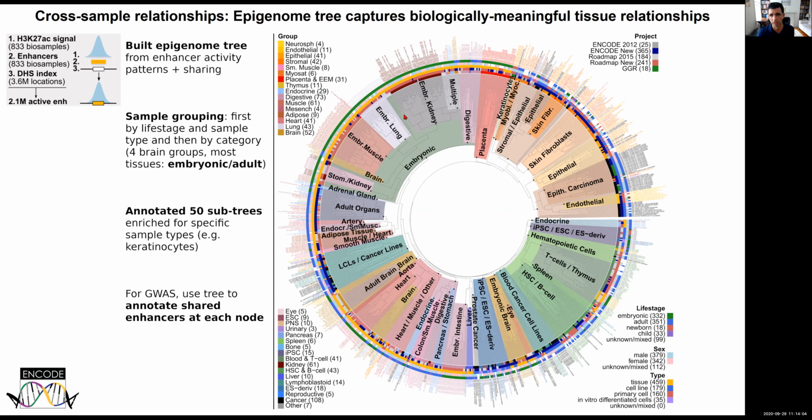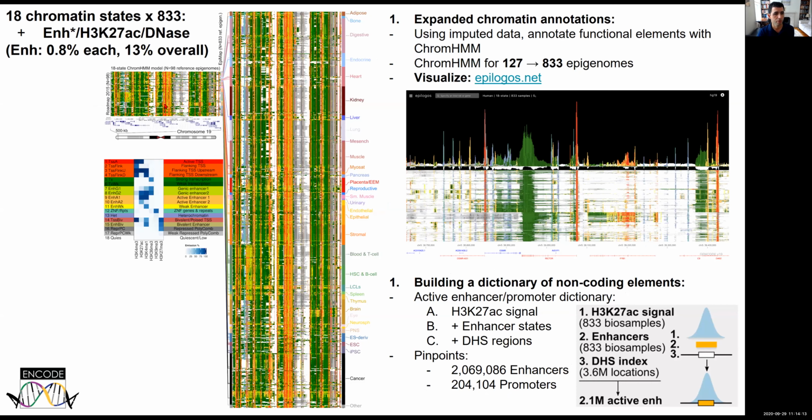You can see that the biological functions of the tissues that we have now classified are in fact making a lot of sense. We've also annotated chromatin states using ChromHMM, also developed by Jason Ernst, previously applied across the 127 tissues of the Roadmap Epigenomics project, now applied across the 833 tissues of EpiMap. And you can see here the imputed data is quite substantial in its coverage and quite high quality in its resolution.